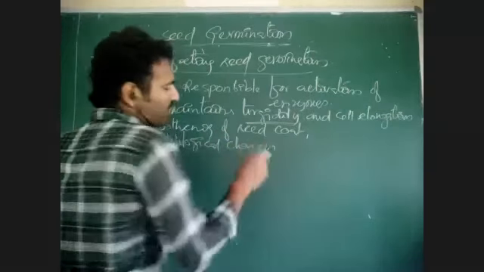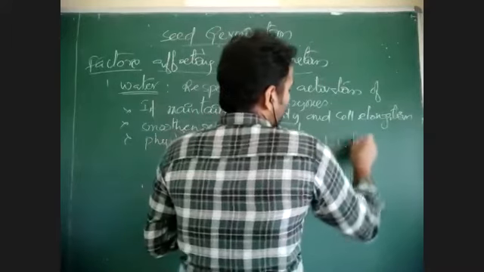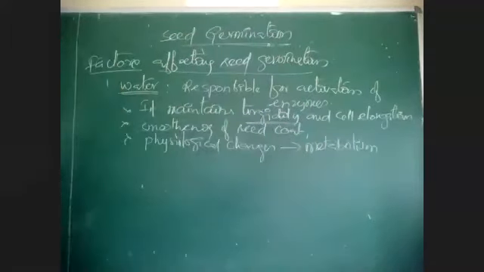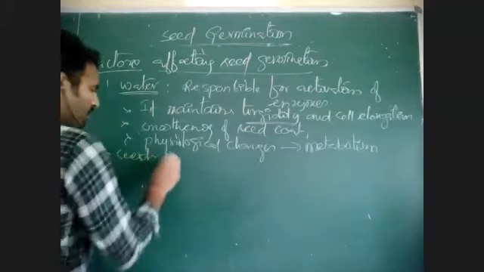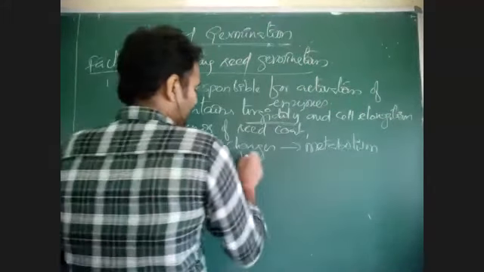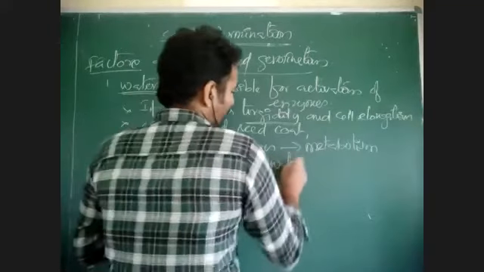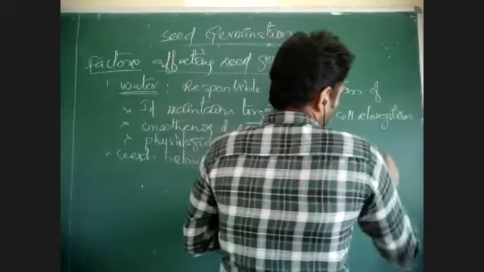Physiological changes means what? Metabolism takes place. For metabolism, there is need of water. For the activation of enzymes, there is need of water. So water is very important. And seeds below the critical water level will not germinate.